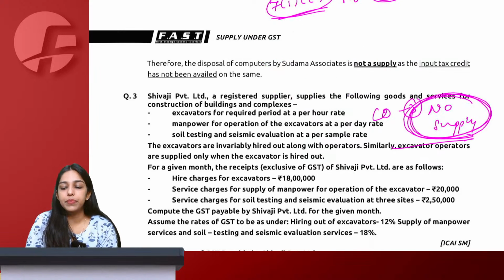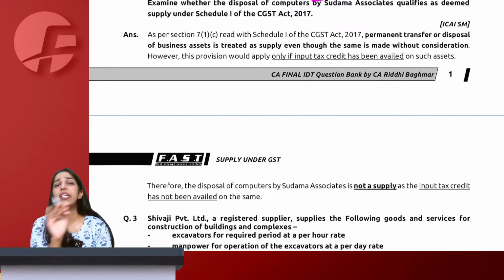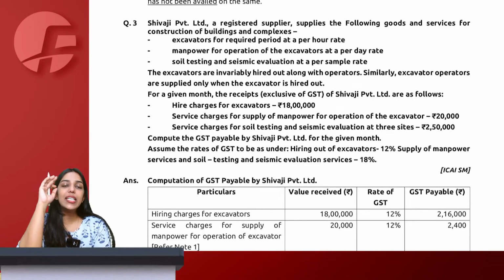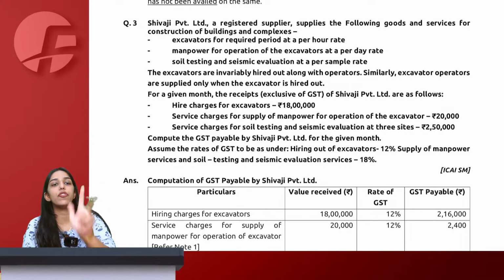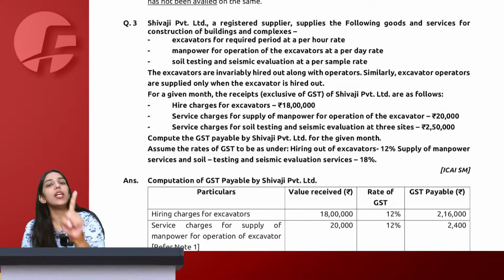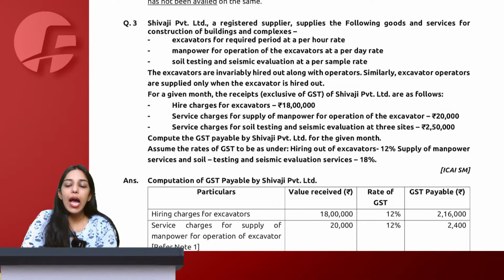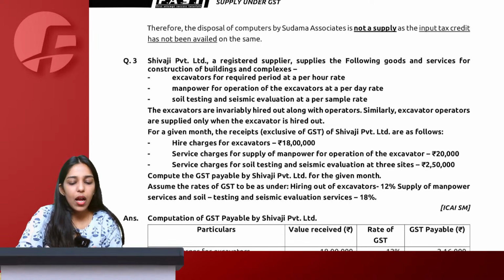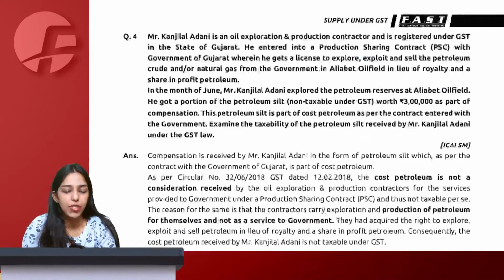Getting confident. The target of 83 plus is not very tough to achieve, right? The way we are going to study, you will easily achieve the target of 83 plus if you are writing tests along with me, if you are doing revisions along with me, if you are doing homework along with me. Then one more revision after this power batch is what you require till the examination, and 83 plus is easily achievable. Now, question 3 is very easy. You can do it on your own. Just a simple composite mix supply question.